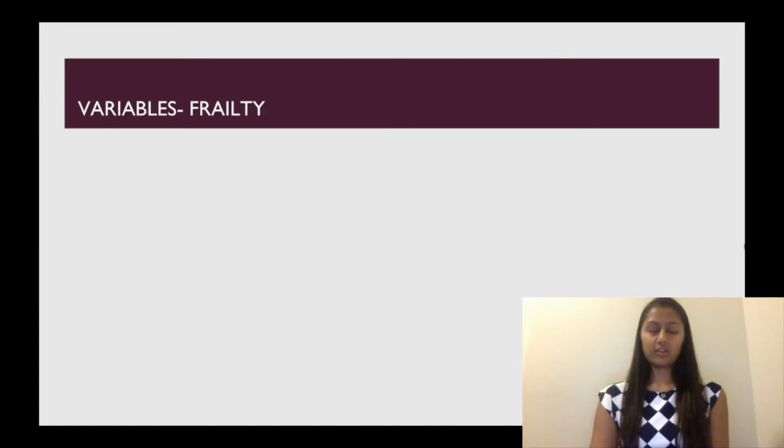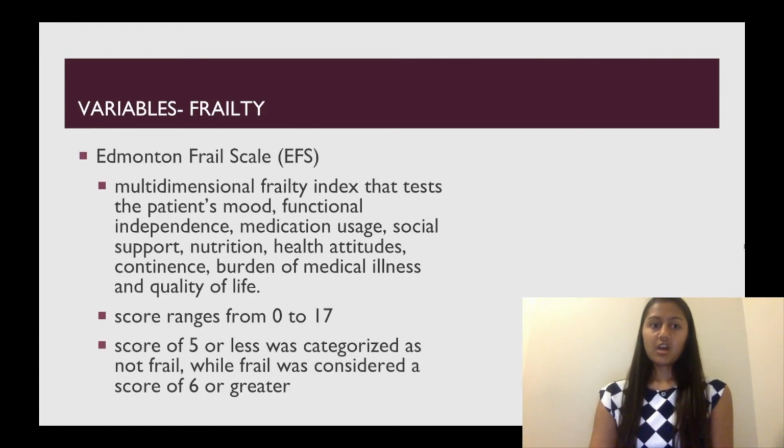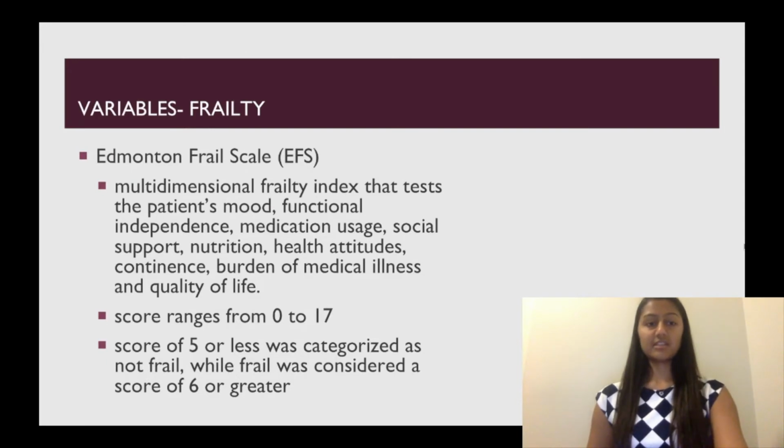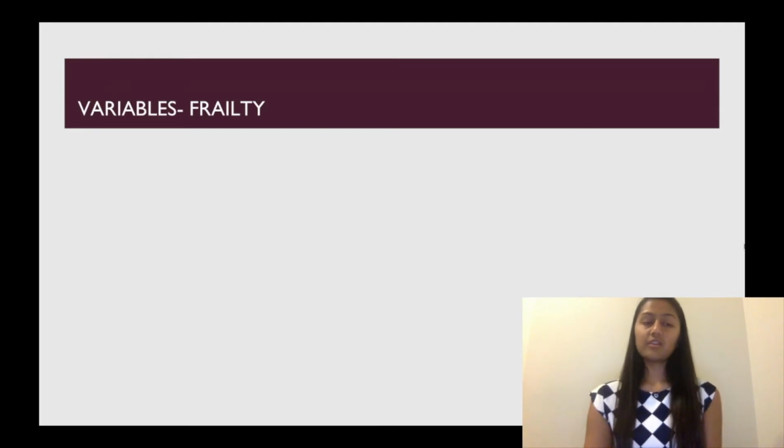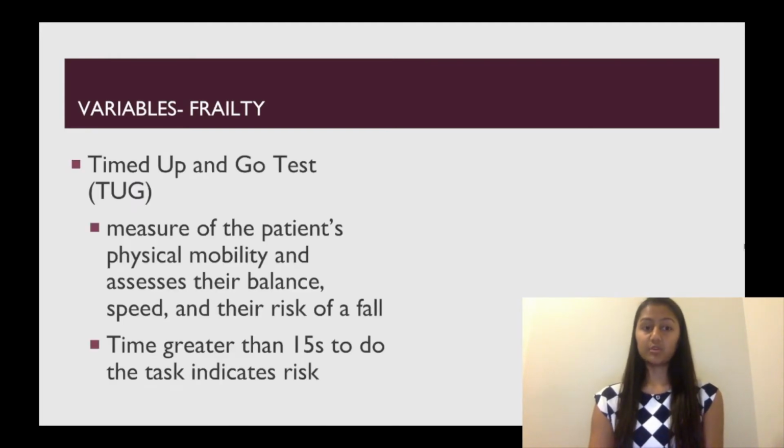For the frailty variable, we used two measures. The first measure is the Edmonton Frail Scale, which is a multidimensional frailty index that tests a number of things, as indicated on the slide. The score ranges from 0 to 17, and scores of 5 or less were categorized as not frail, while scores of 6 or greater were categorized as frail. The other measure used was the Timed Up and Go test. This is a measure of the patient's physical mobility and the risk of a fall. Times greater than 15 seconds to do the task indicated risk.